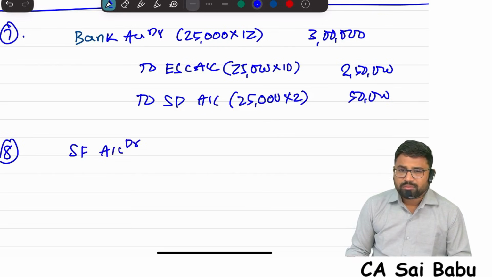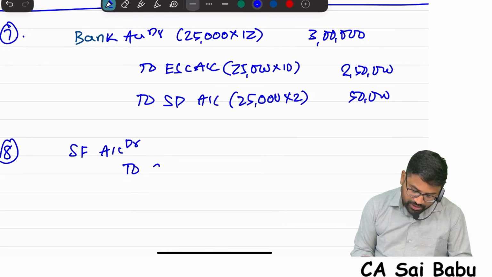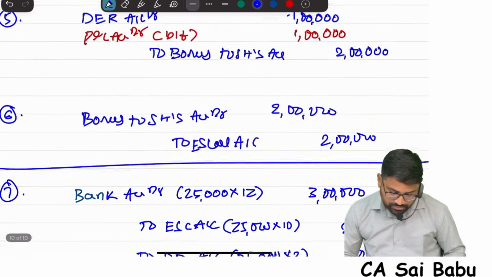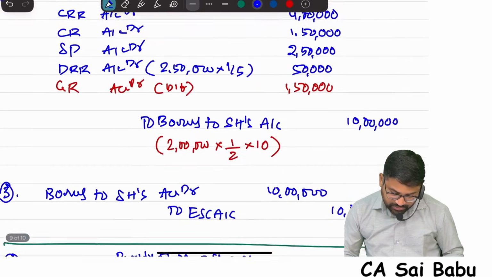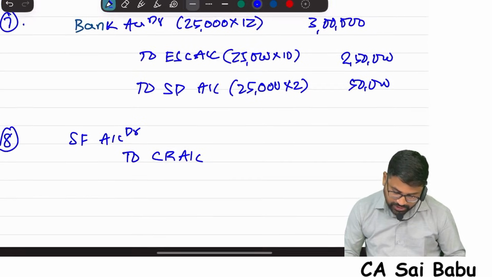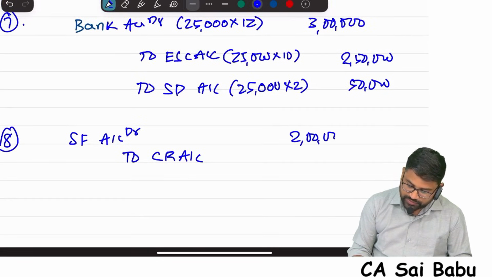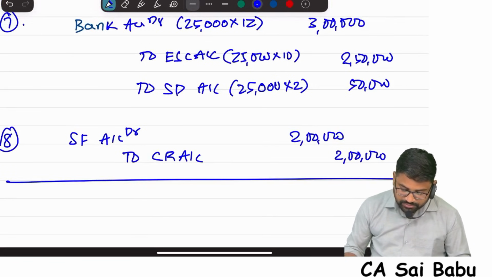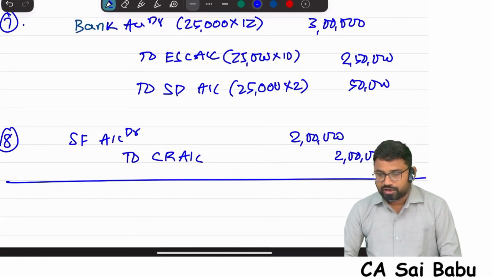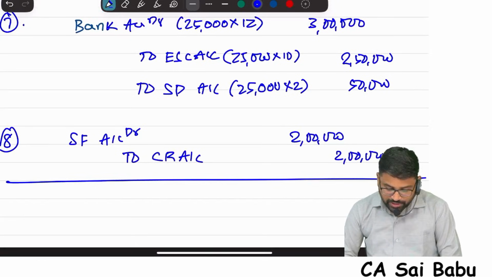Because there is no discount on reissue, share forfeiture account debit to capital reserve account. How much balance is there in the share forfeiture account? 2 lakhs. Correct? So the entire 2 lakhs will be transferred to capital reserve. All shares are reissued and there is no discount, so the entire share forfeiture account is a capital profit, which is transferred to capital reserve. Everybody?